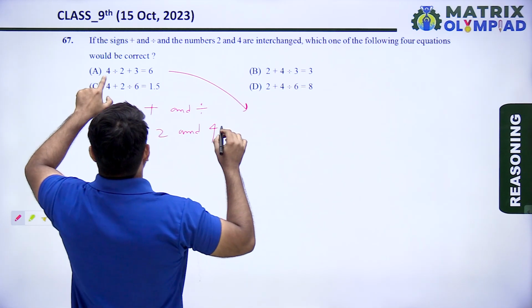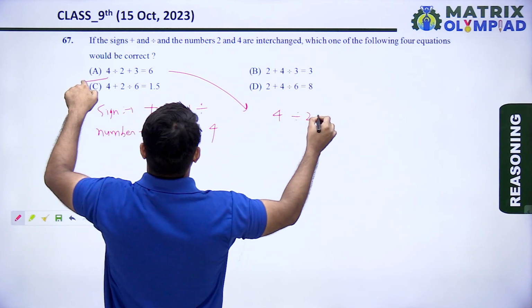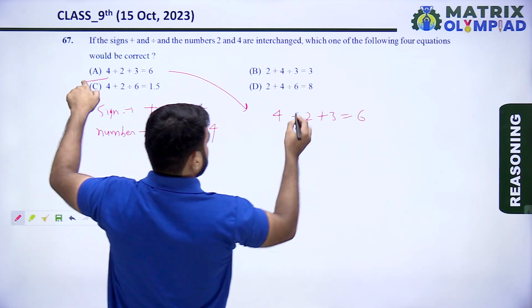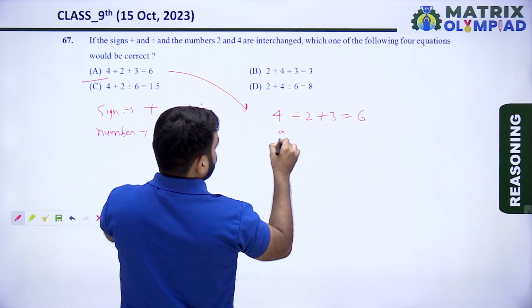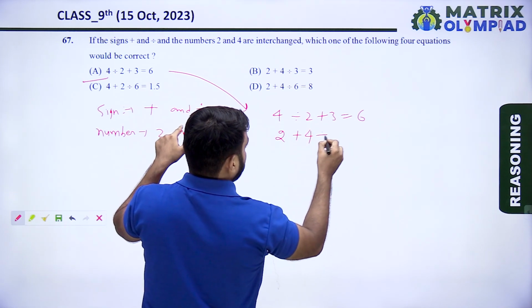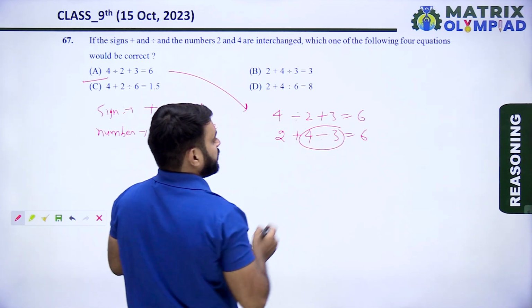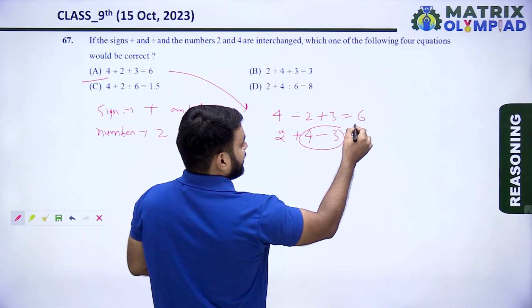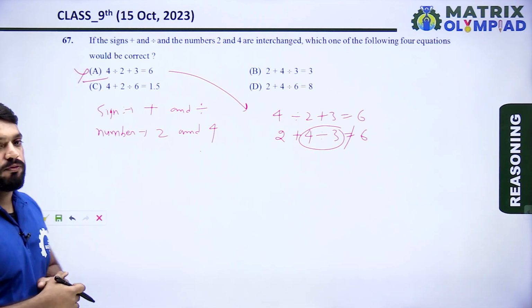First, taking option A. Option A is 4 divided by 2 plus 3 equals 6. Interchange the signs and numbers: 4 means 2, divide means plus, 2 means 4, plus means divide, 3 equals 6. So 4 divided by 3 plus 2 never equals 6. So option A is incorrect.